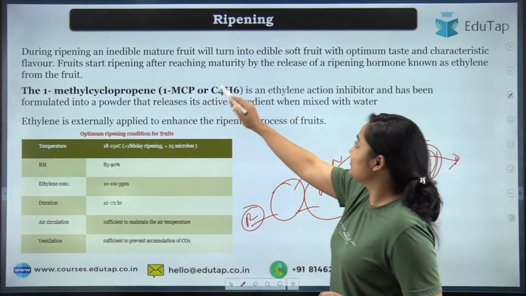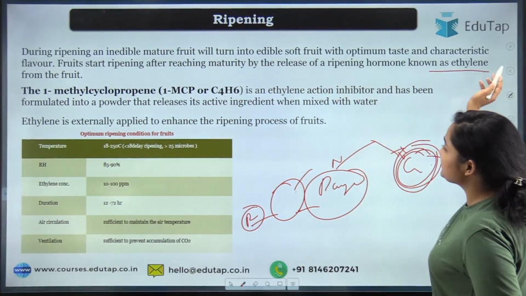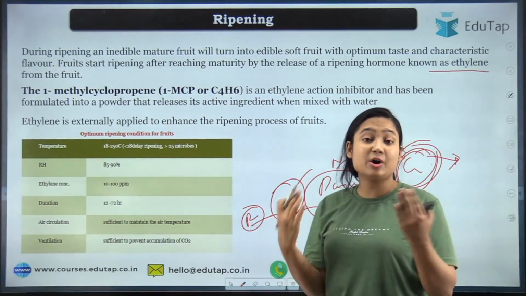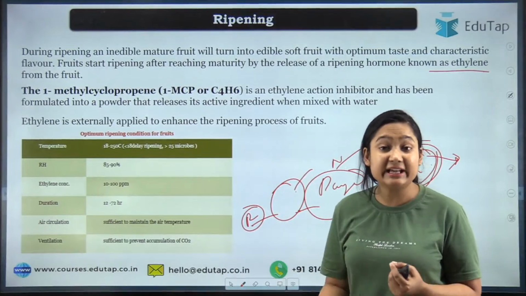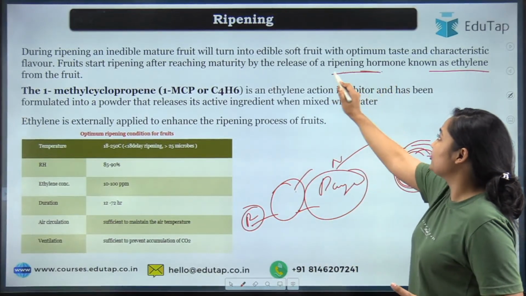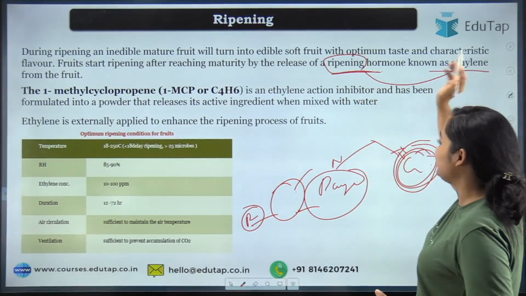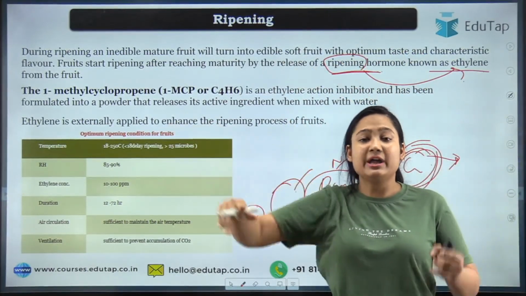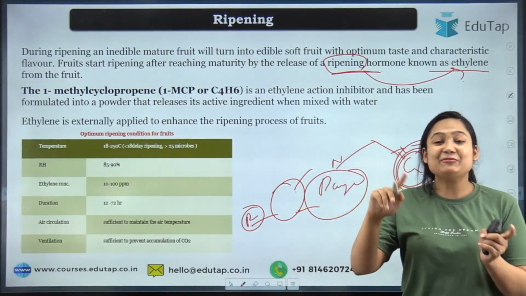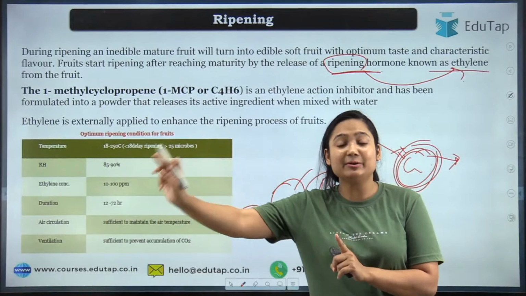So in ripening, you can see what will happen: the ethylene will be produced, and this ethylene causes change in the fruit. Okay, what kind of change? The organoleptic properties, the texture changes, the taste changes, the color changes. So these kinds of changes happen when we are talking about ripening, and this is due to the effect of ethylene. So quite easy what you can do: if you want ripening, you can add ethylene. Okay, quite easy. If you don't want your product to be ripe, you will remove ethylene.